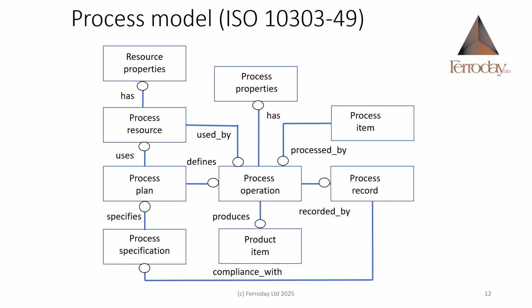The main discovery in the development of ISO 10303 Part 235 was that all of these processes could be represented by the same information model structure that is defined in ISO 10303 Part 49, Process Structure and Properties. A high-level view of this information structure is shown in this slide. So, each of the different steps in the testing of a product can be represented by instances of this information model.